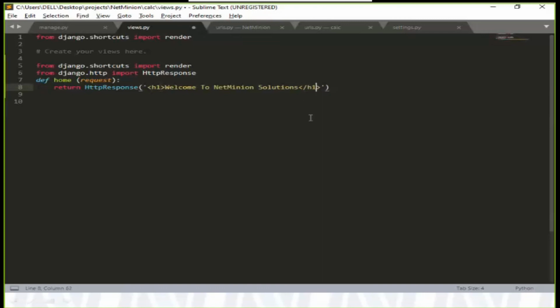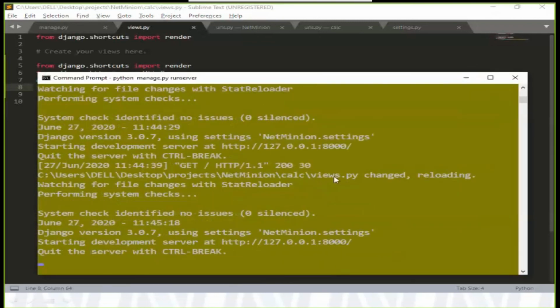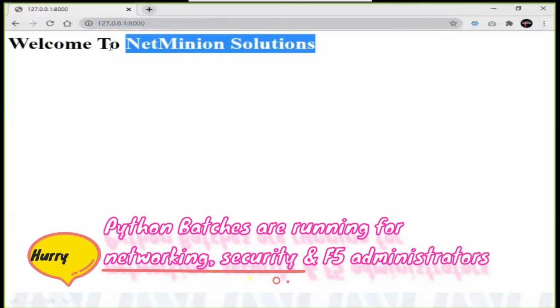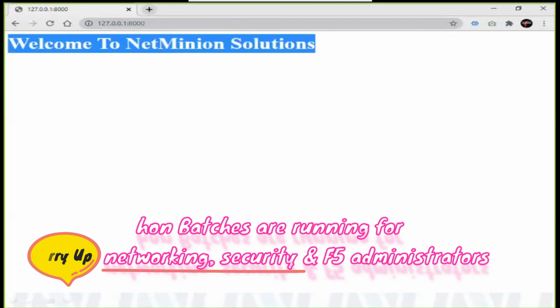If you give a heading like this, Control S, again I am checking, and let me check my server also. The server is up, it has reloaded. Now let me reload this page. You can see the content is changing as and when I change my view.